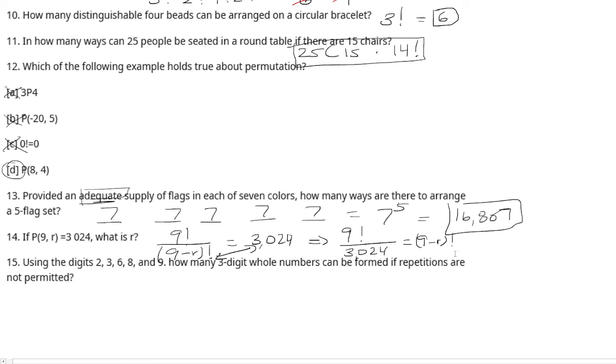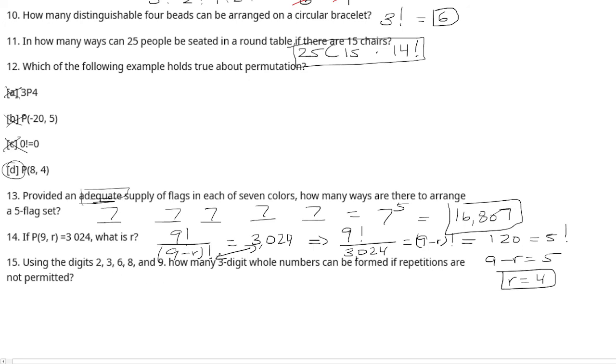Okay. So now what we have to do is calculate 9 factorial. That's 362,880. Divide that by 3024, we get 120. So 9 minus r factorial is 120, which is equal to 5 factorial. That means that 9 minus r has to be 5, so r has to be 4.